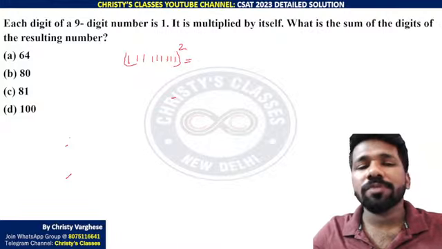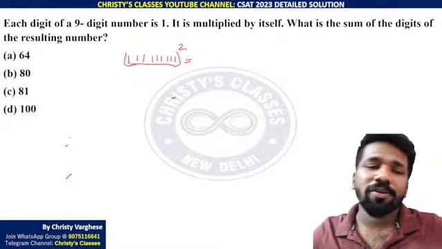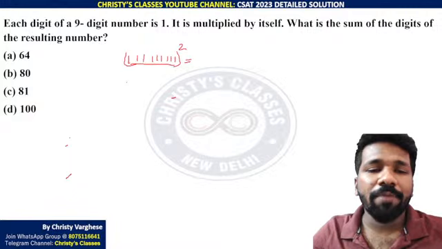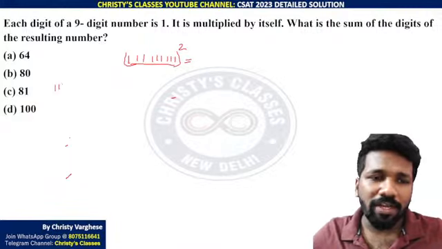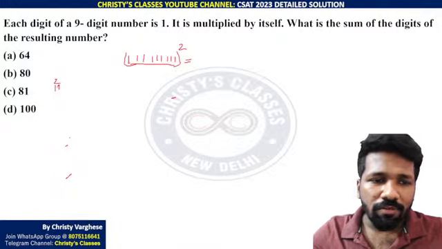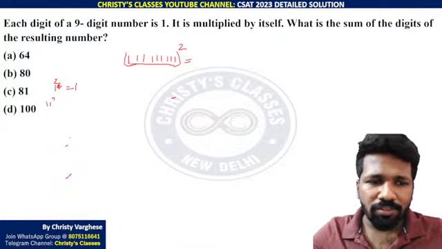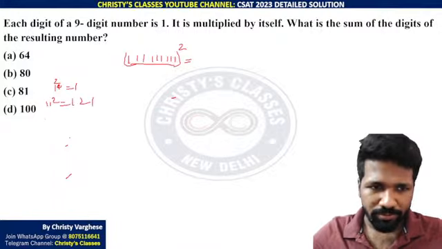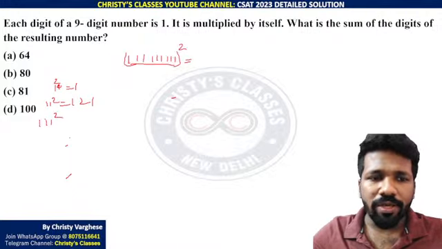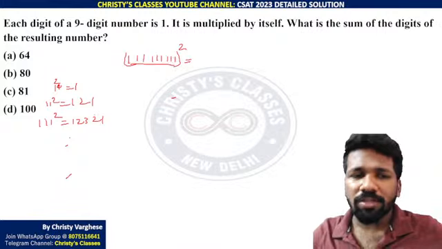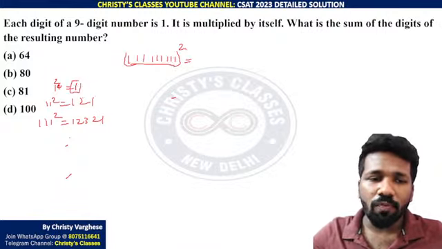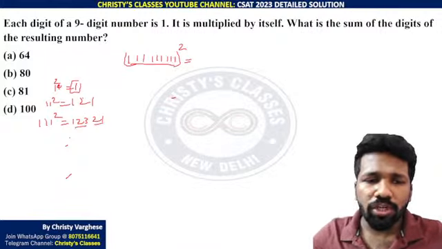One way is you can observe, again that is also a Vedic math technique itself, repeated ones to find square. It is very easy. If you don't know the technique, you can derive it yourself. 1 square is what? 1. 11 square is what? 1, 2, 1. 111 square, if you do, it will be 1, 2, 3, 2, 1. Can you see the progression?